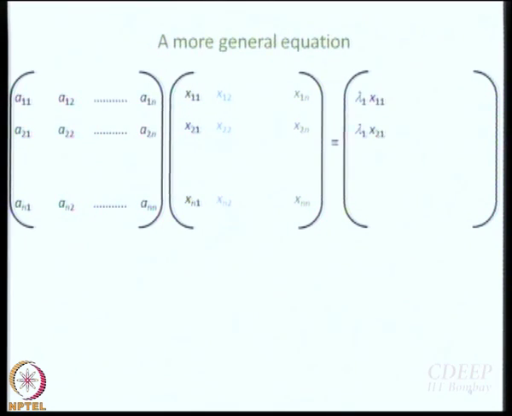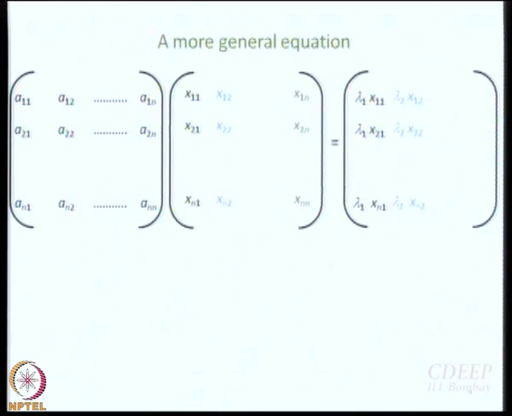So this is my first column, lambda 1 x11, then second row is lambda 1 x21 and so on and so forth until the last one is lambda 1 xn1. Lambda 1 remains the same, it's just a matrix eigenvalue equation.